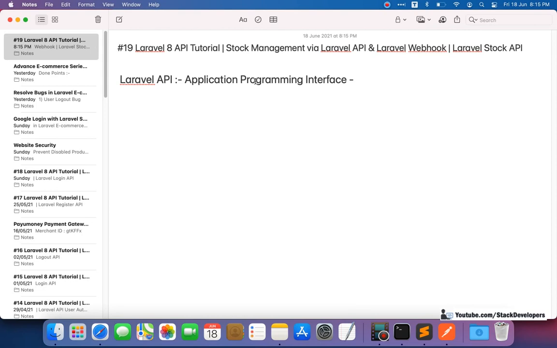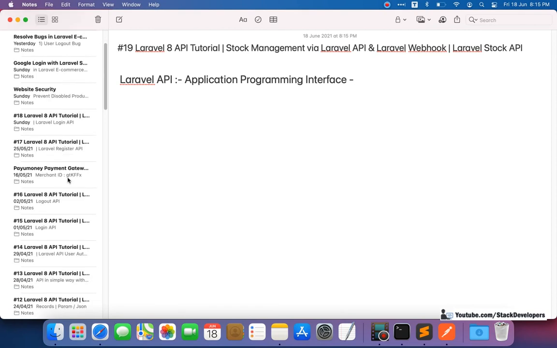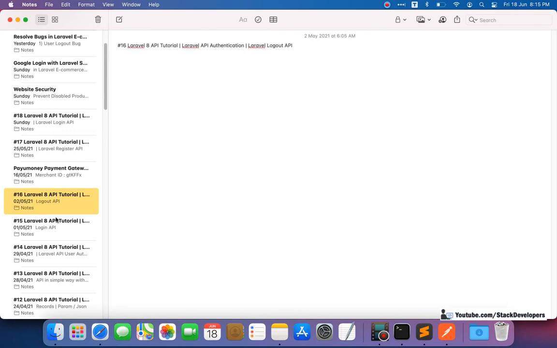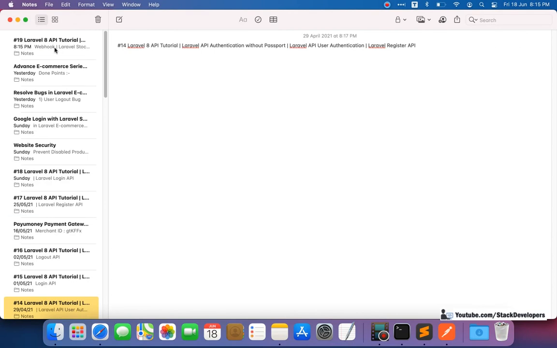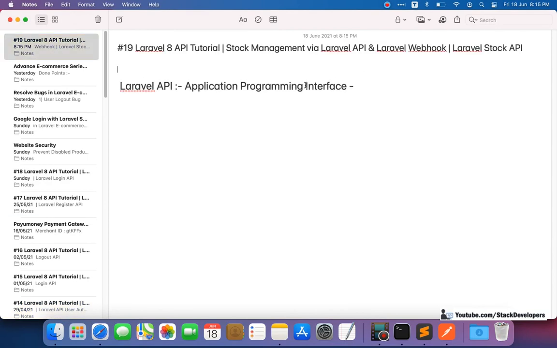From part 19, up till now we have been working on the APIs that are in the app itself, like post API, get API.